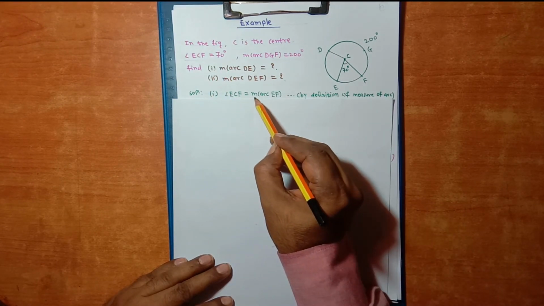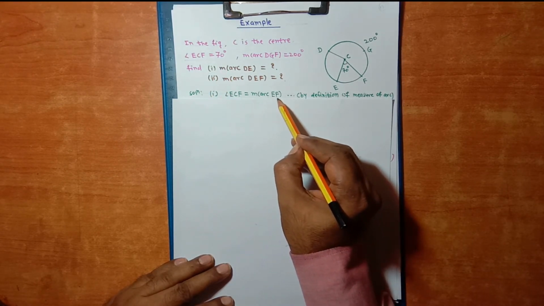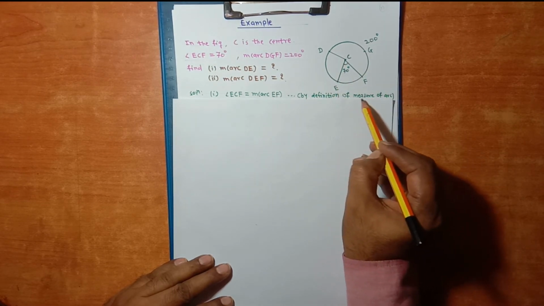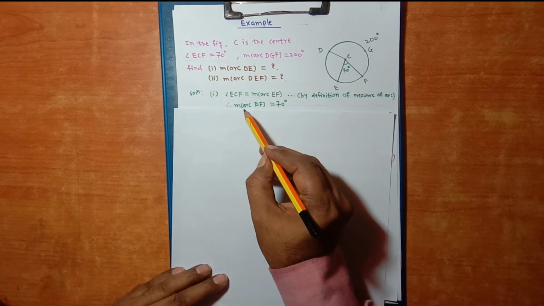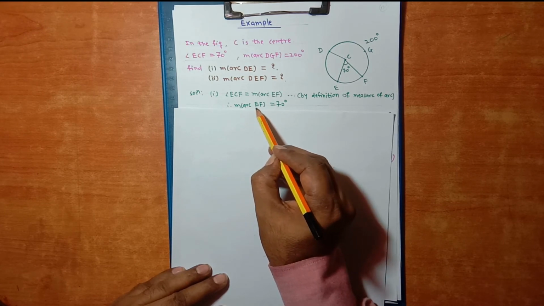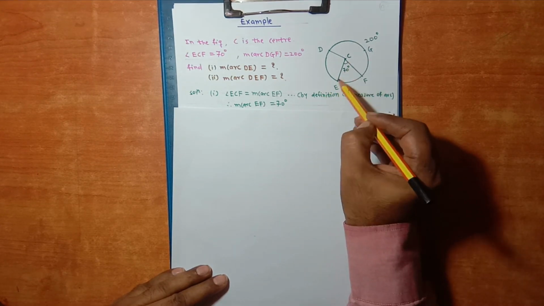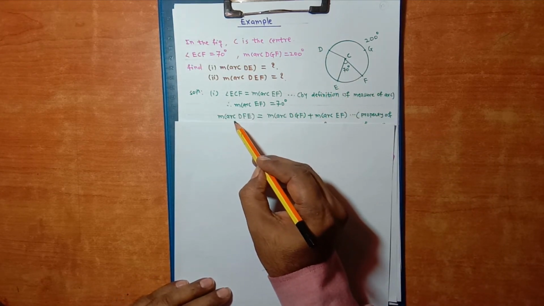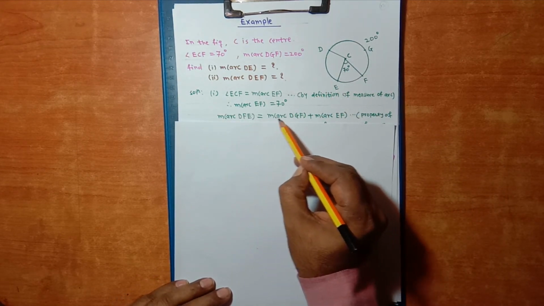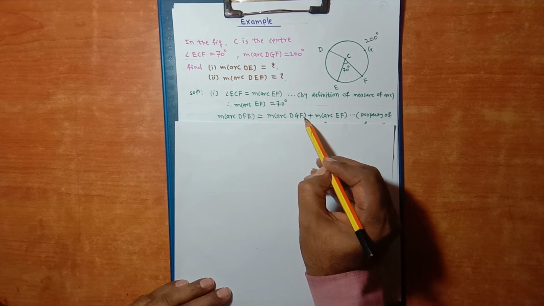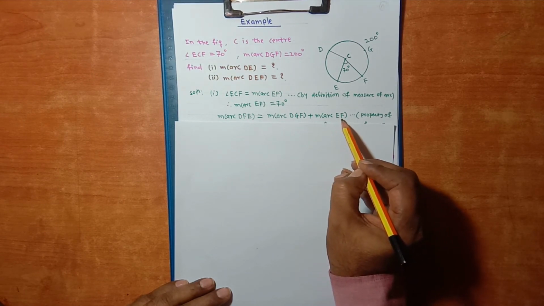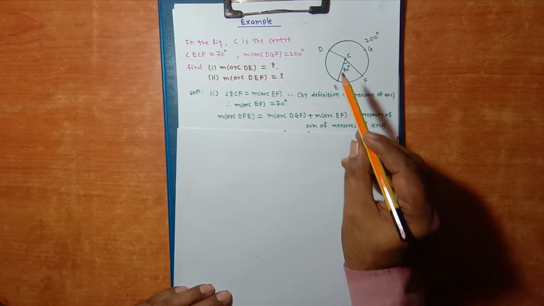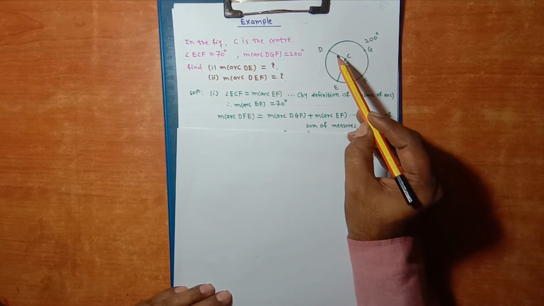Angle ECF is equal to measure of arc EF by definition of measure of arc. So measure of arc EF is 70, measure of center angle ECF is 70. Measure of arc DFE is equal to measure of arc DGF plus measure of arc EF, property of sum of measures of arcs.